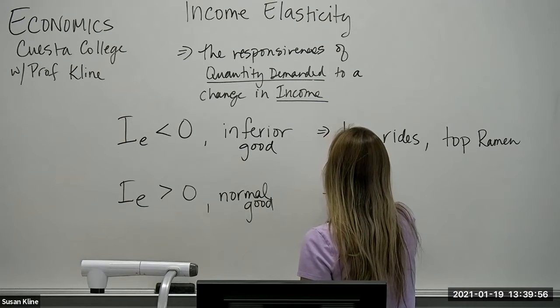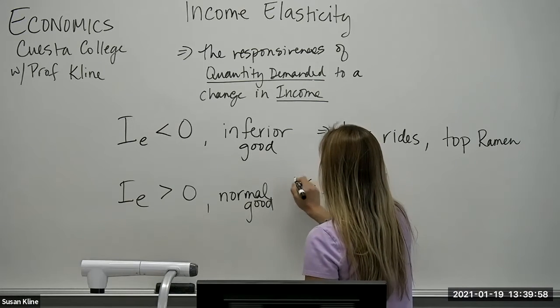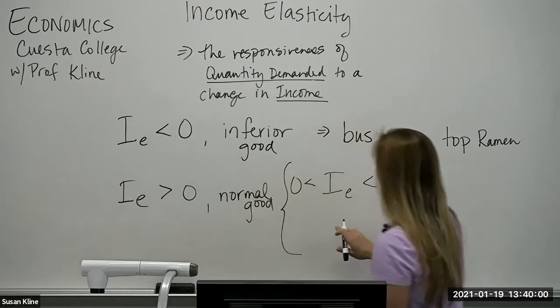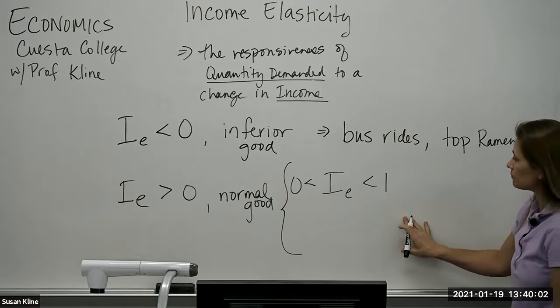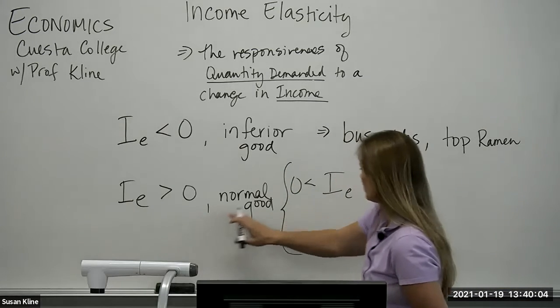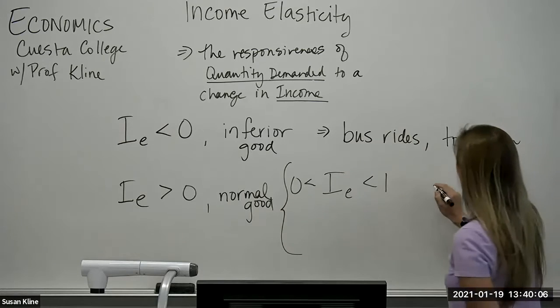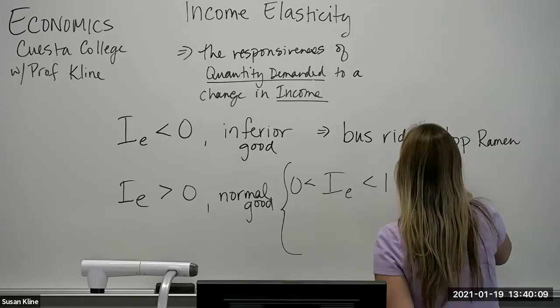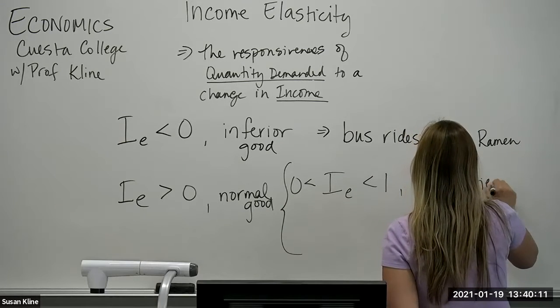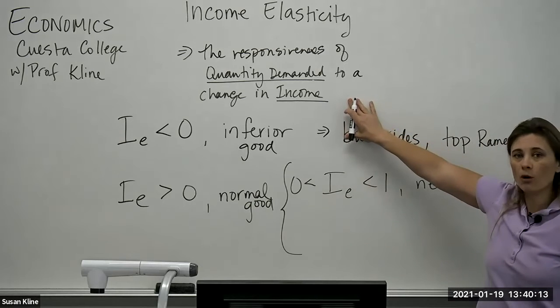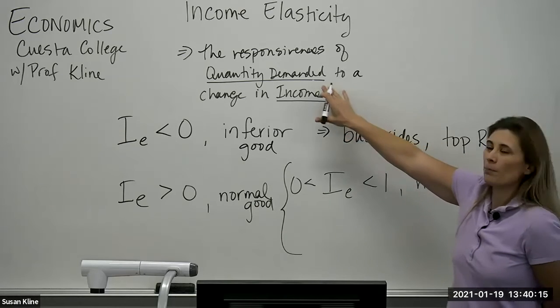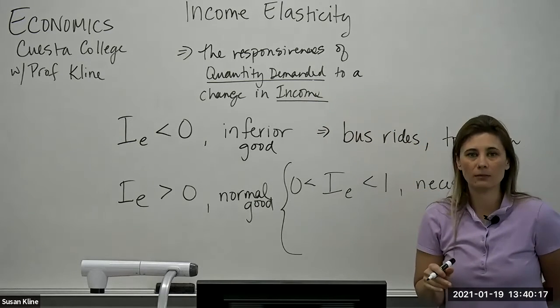And so here I'm going to add some information. If it's less than 1, but greater than 0, so it's normal, but it's less than 1, then we tend to think of those as necessities. So we do buy more of them as our income goes up, but not in proportion to our income.